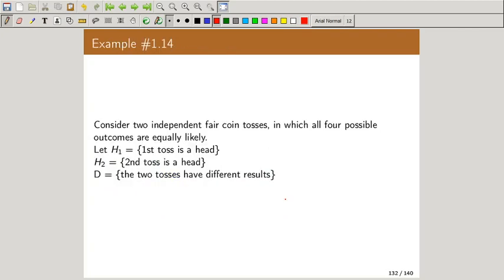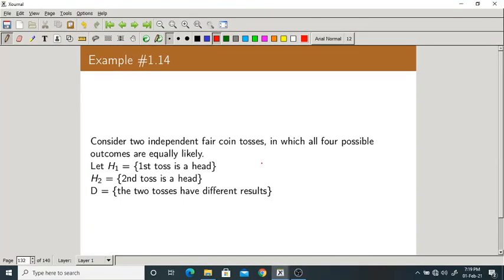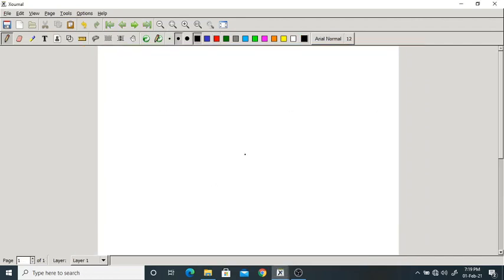Now, we have started with an example. We are considering two independent tosses of a fair coin, and these are the events H1, H2, D. H1 is the first toss is a head, H2 is the second toss is a head, D is that the two tosses have different results. Now, what is H1? H1 says first toss is head.